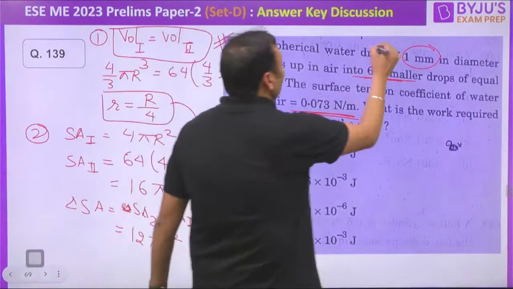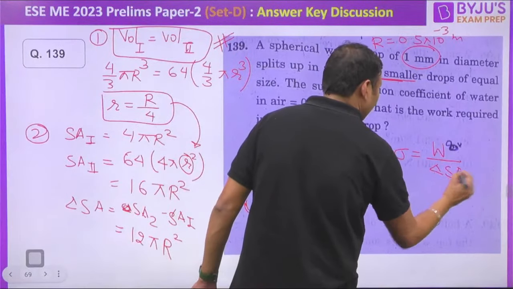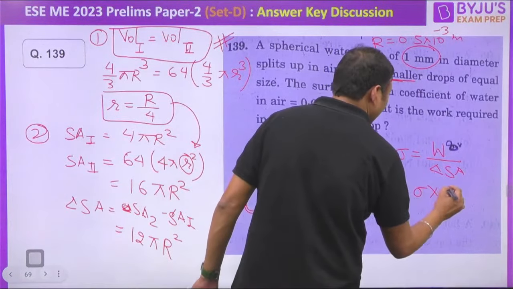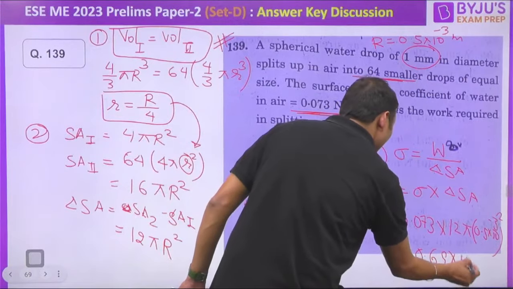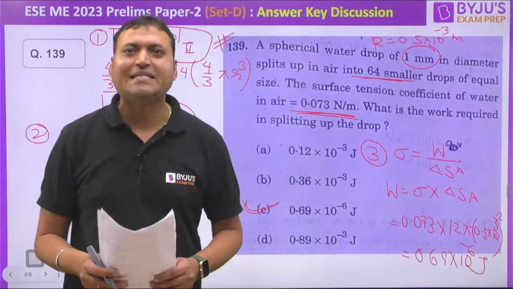And the third or final step: sigma is equal to the work required divided by the change in surface area. So the work is equal to sigma into change in surface area. If you put the value 0.0732 into the change in surface area, that is 12π into (0.5 × 10⁻³)², then you will get 0.69 × 10⁻⁶ joule. So option C is the right answer for this one. Option C. All right. Clear?